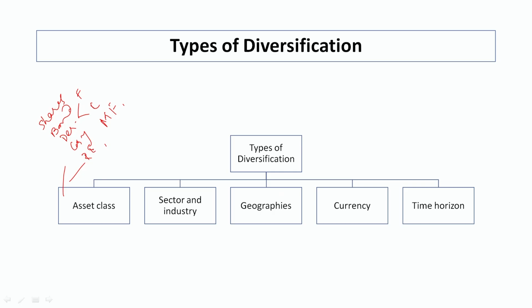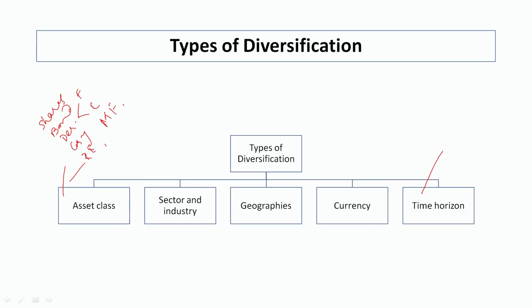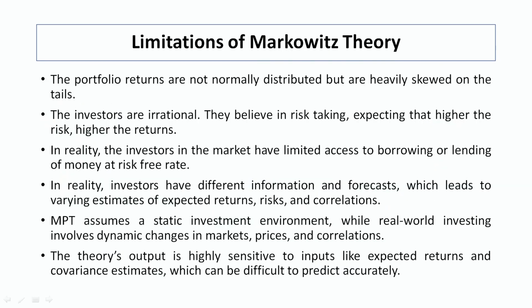Currency diversification, you can invest in your country's shares as well as you can go for foreign country shares where the denomination is changed. Then time horizon, you can go for short term and long term investment as well as medium term investment depending upon your need and requirement as well as your objective. So we can have short and long durations. Depending upon your requirement, you can go for any type of diversification that you require at a particular point of time.